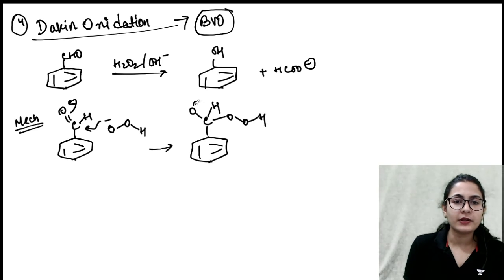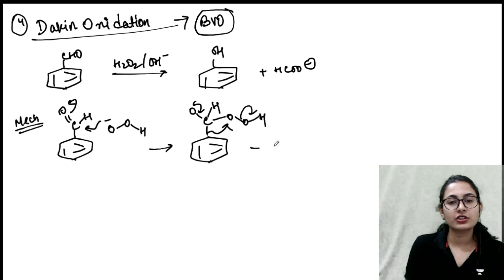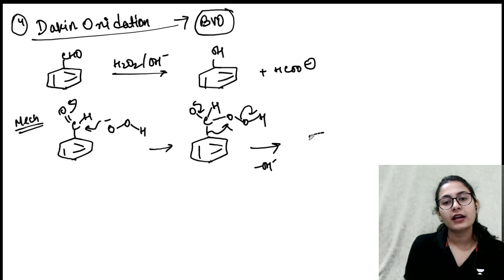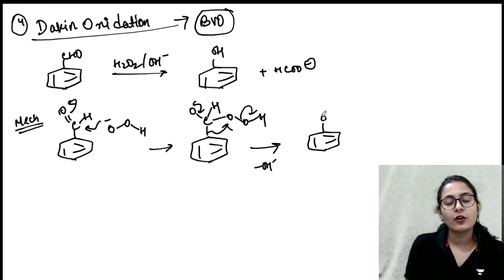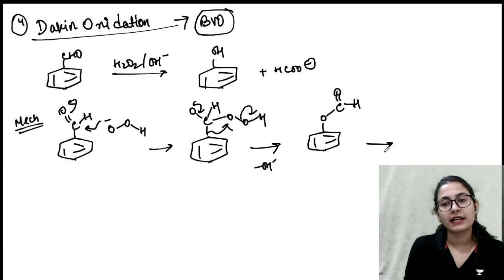So what is going to happen next? The negative charge falls back. The aryl group is going to be transferred onto this oxygen. You are having OH minus leaving from here, and oxygen, C double bond O and H. So what have you got? You have got a formate ester, a phenyl formate ester like this.